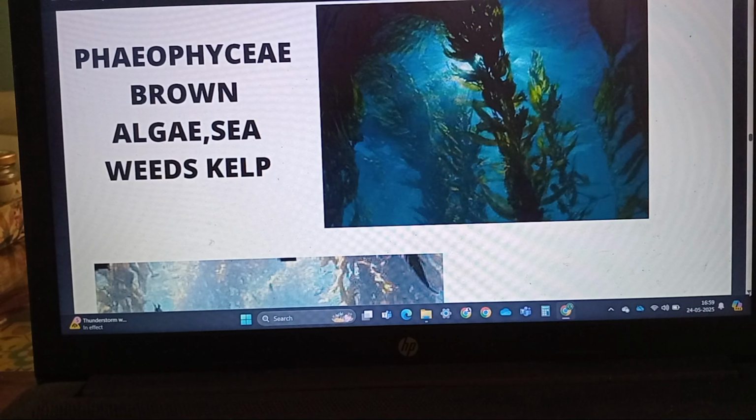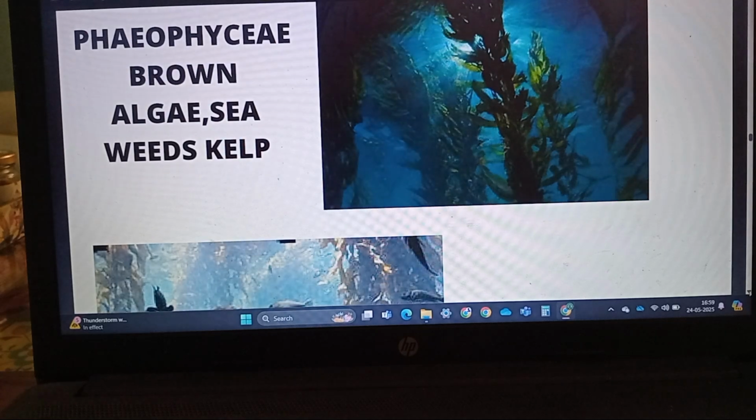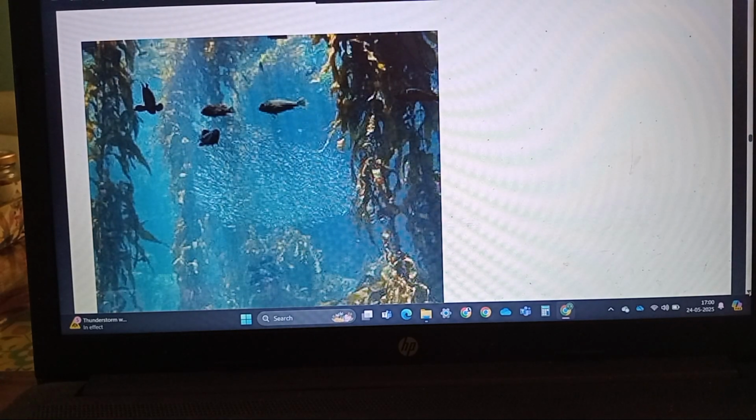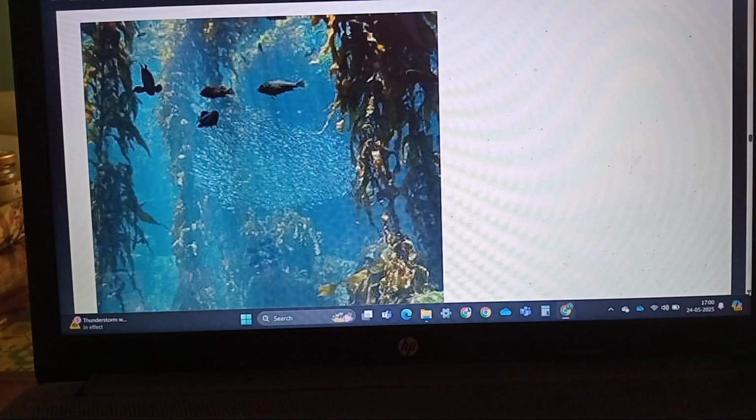They show great variation in size and form. Here we are seeing very large kelps, which can go up to 100 meters in height. The fish are floating. The kelps are attached to the substratum by a holdfast. So these are big kelps. When we look at the kelps, they have a very complex structure.